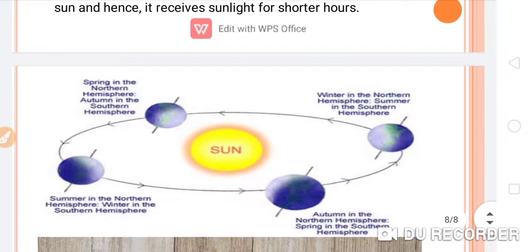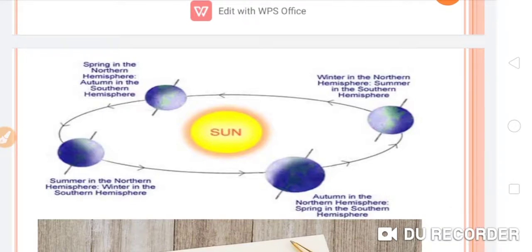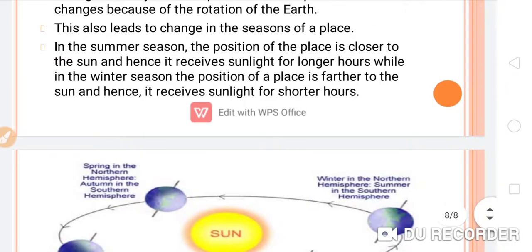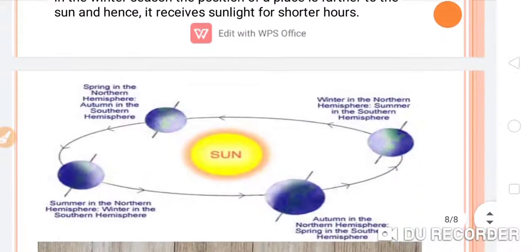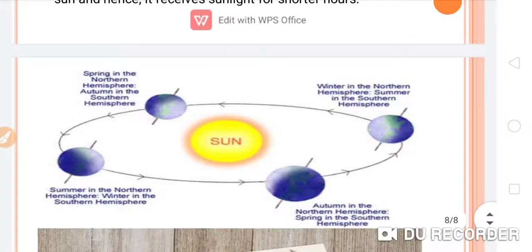Through the diagram I have shown here, you can understand why the days will be shorter in the winter season. So through this diagram you can understand easily.